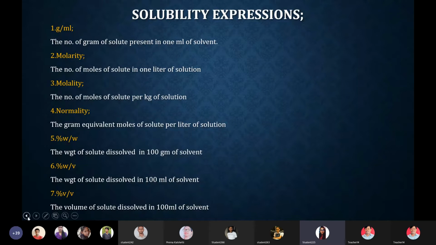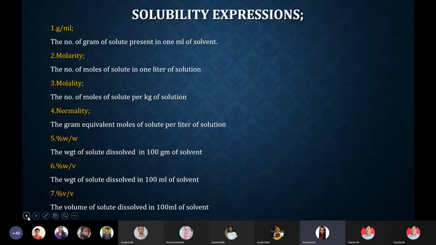Okay, the subsequent one is molarity. It is defined as the number of moles of solute present in 1 liter of solution, or dissolved in 1 liter of solution. Okay, molality, it is the number of moles of solute per kg of solution. Okay, normality, the gram equivalent moles of solute per liter of solution.